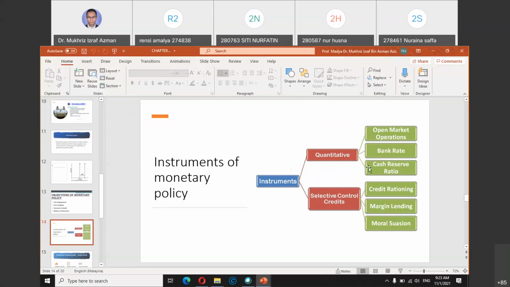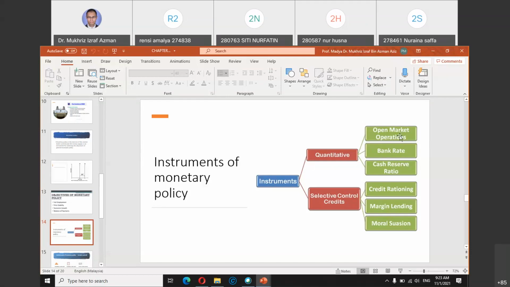Quantitative means they can influence how much money is in circulation: the bank interest rate, the reserve ratio, if you recall from the previous chapter. Every bank is required to keep a certain percent of the money in the bank as reserve.